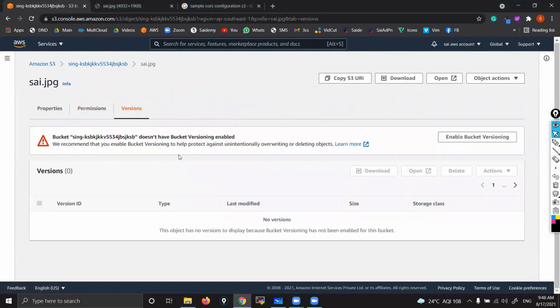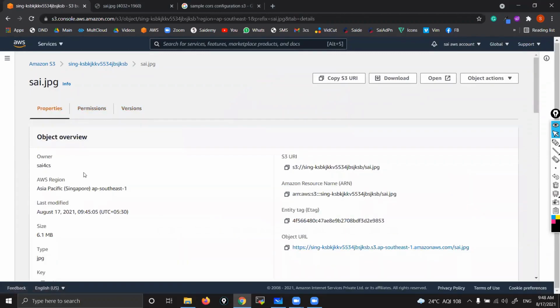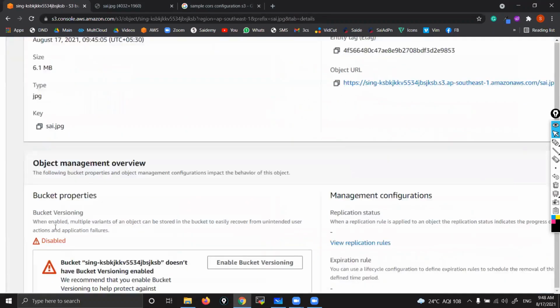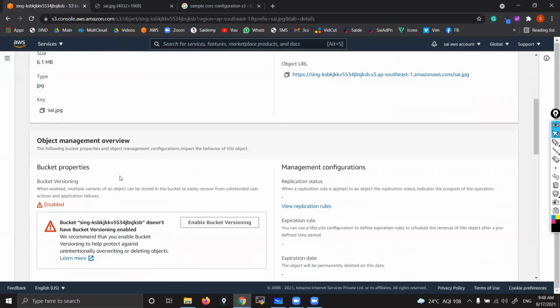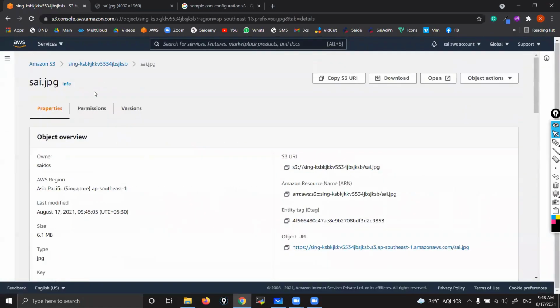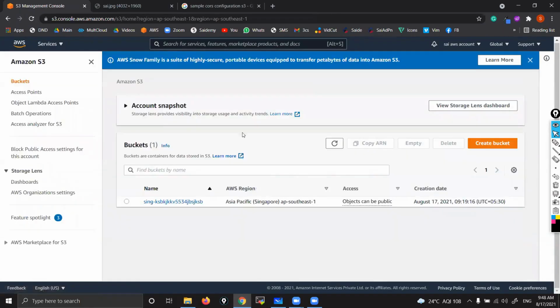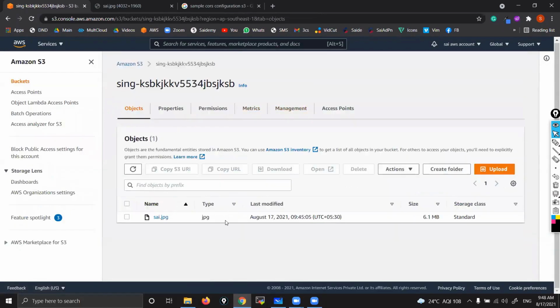Then versioning and all, don't worry. Here it is not related to this one. That same option you can see they have given here also somewhere. We have seen, right, versioning here. That is actually bucket level versioning. If you enable it at bucket level, that is applicable to all objects. Okay, as of now, we can't enable versioning at individual object level. That we enable at bucket level only. So here, enable bucket versioning. That is at bucket level only. That means that is applicable to all objects. Okay. So these are some object related options and all. Okay. That is some bucket related options, object related options.